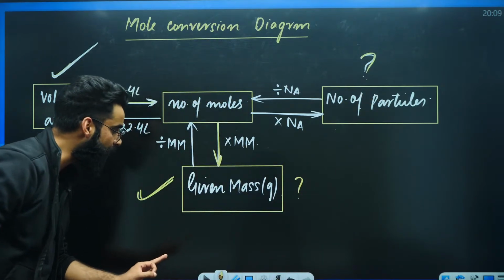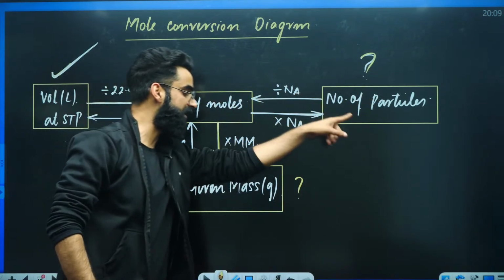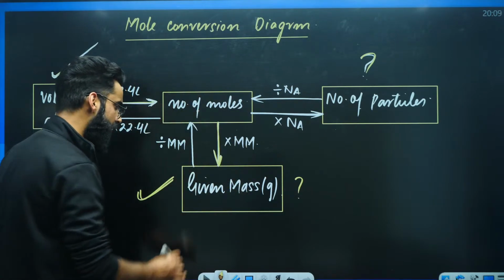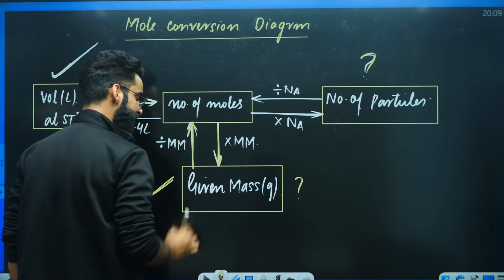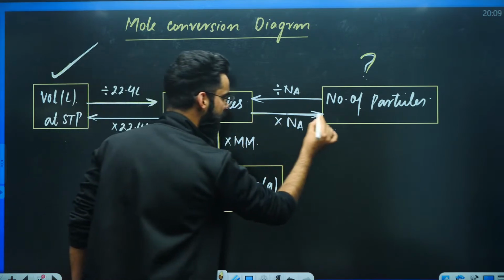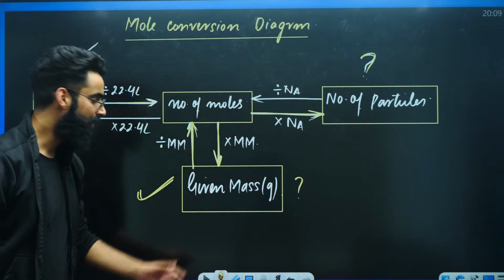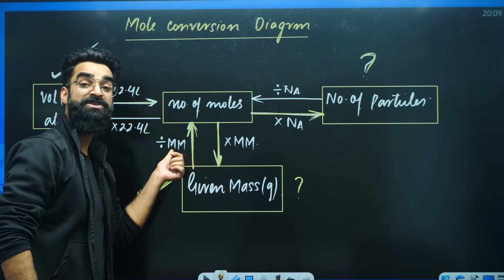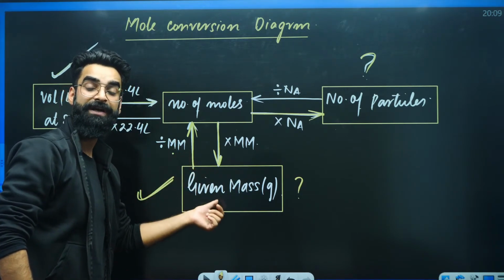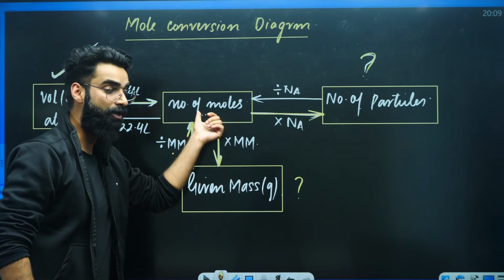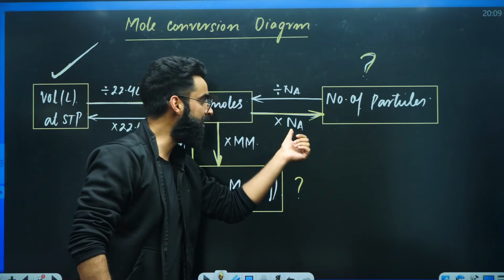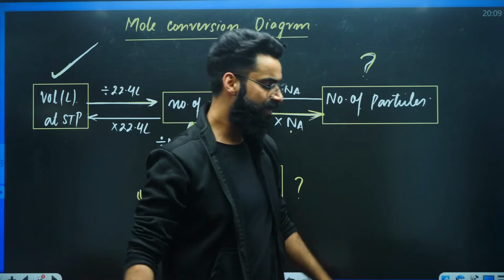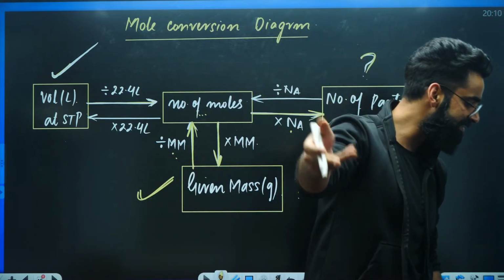So what all arrows take you from mass to particles? Just follow those arrows. The first arrow has to be this one. The second arrow has to be this one. Done and dusted. What was the given mass of carbon? 36 grams, divided by the molar mass of carbon, 12 grams. So 36 divided by 12 comes out to be 3. So you got 3 moles of carbon. 3 multiplied by Avogadro's number gives you the atoms of carbon, particles of carbon. So 3 Na is the answer.